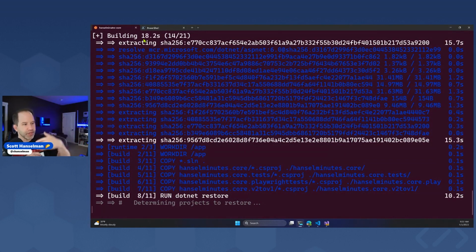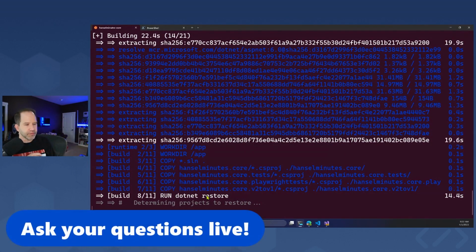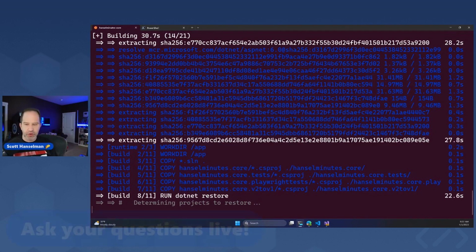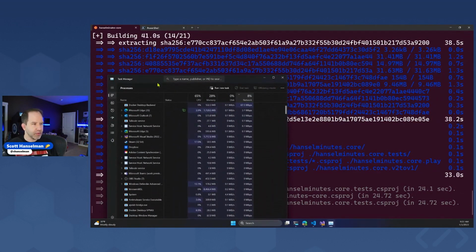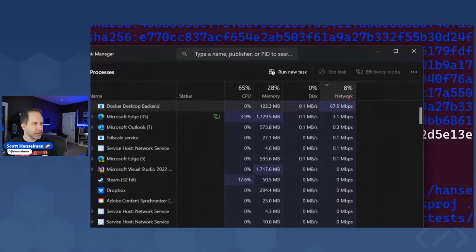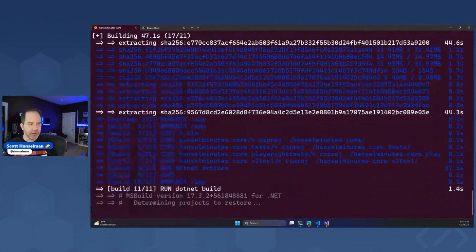So what we're doing is we're building each of those layers. You can see that we're doing a .NET Restore right now. So that's going to be a network dependent thing. That's going to go as fast as NuGet possibly can. That .NET Restore looks like it's done. That's coming down pretty fast. And I can actually look at the task manager if I want to see what's happening. You can see that Docker is doing that network work, bringing that information down.